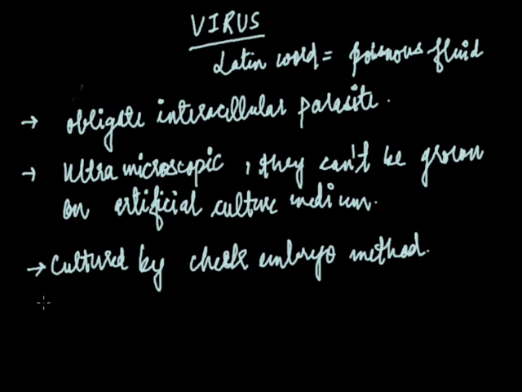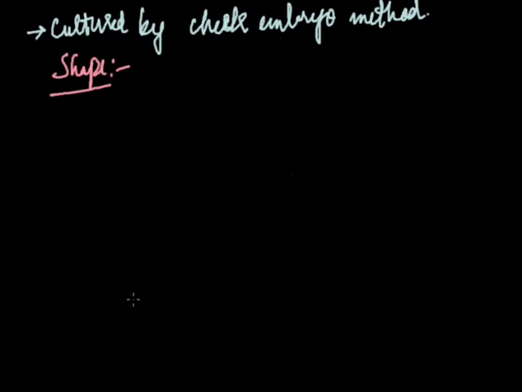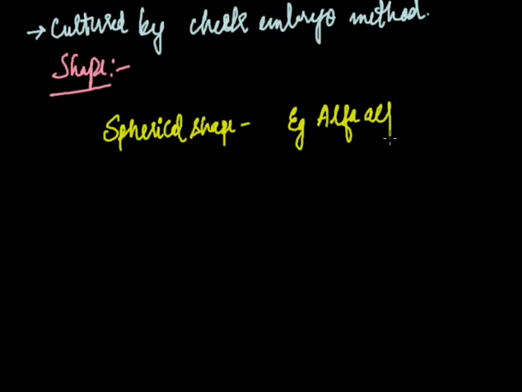Okay, let us see the different shapes of the virus. A very different variety of shapes of viruses have been seen. Spherical shape, example alpha. Cubical shape, example is Vaccinia virus.